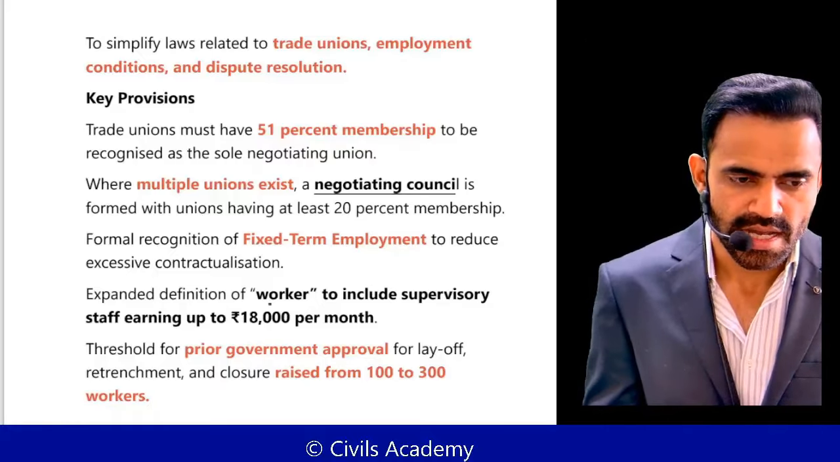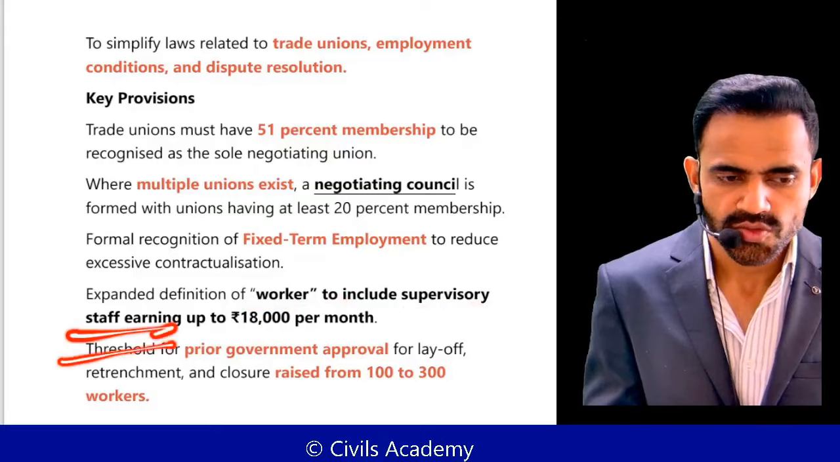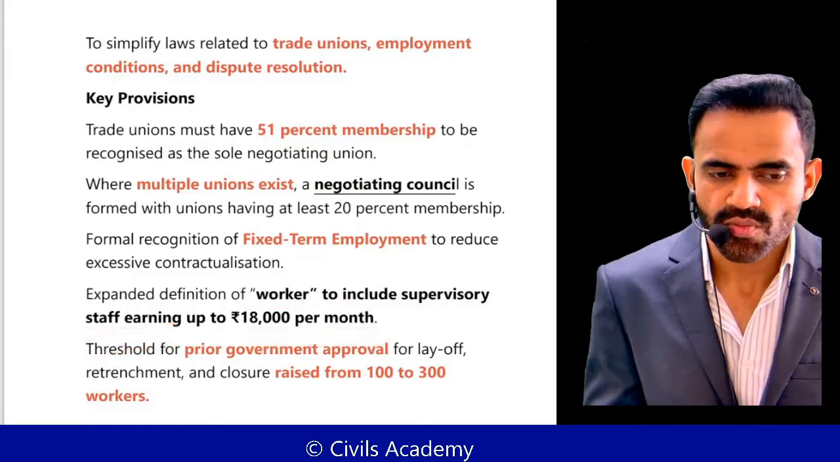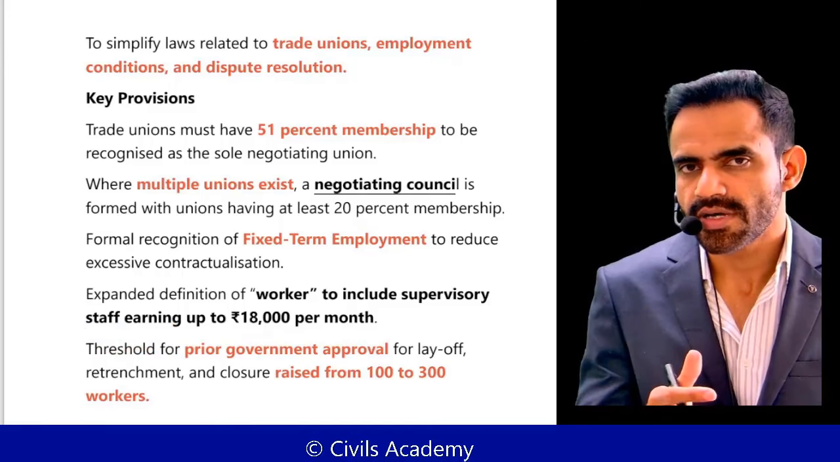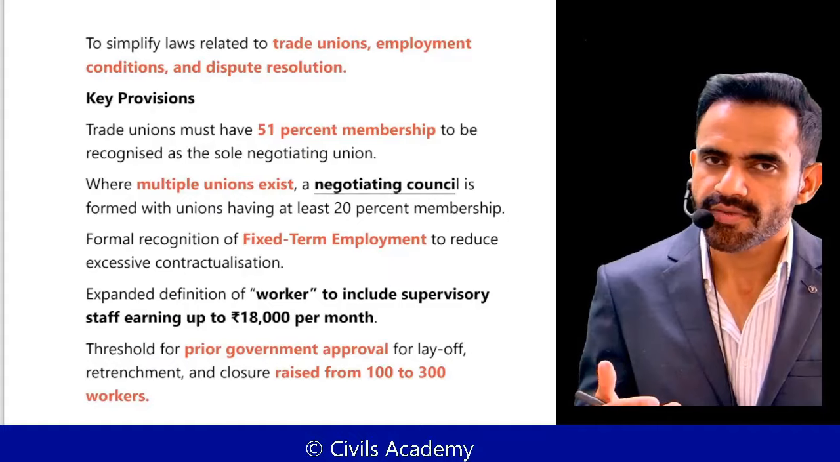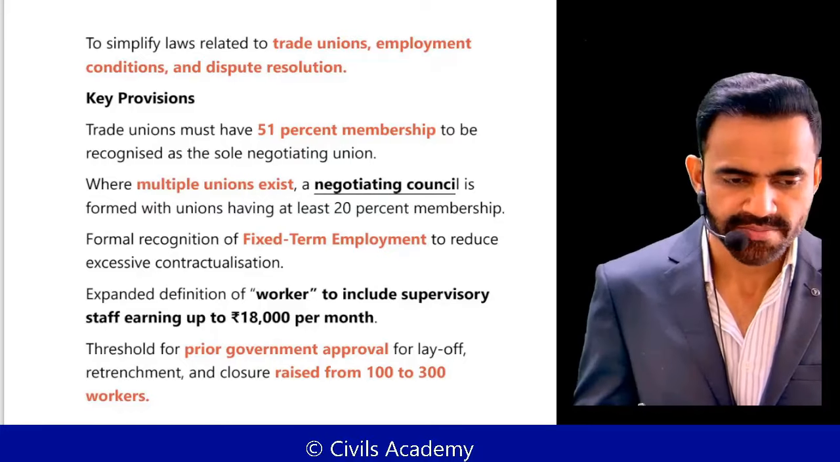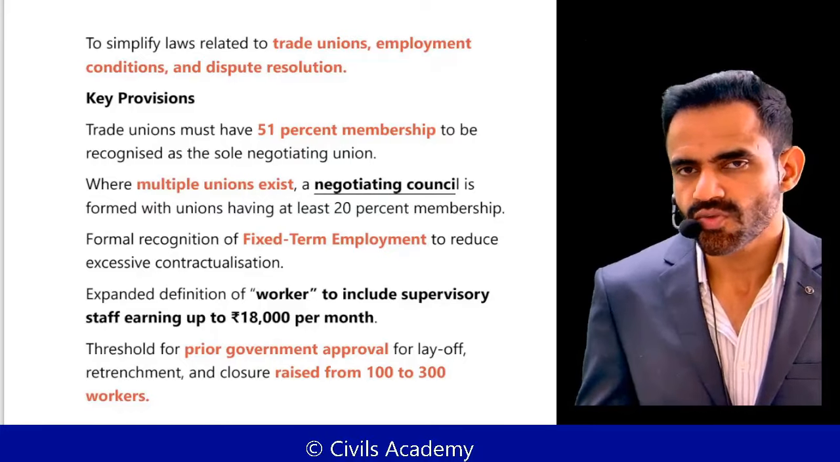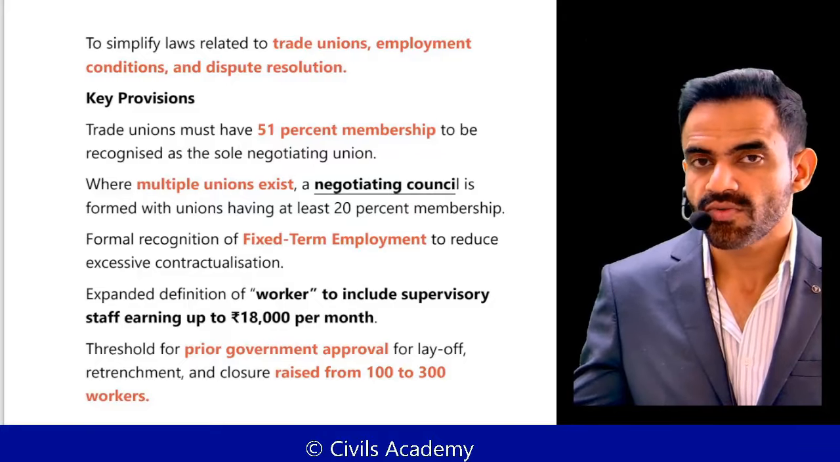Okay, the definition of worker has been expanded to include supervisory staff who are earning up to 18,000. Previously, worker basically meant only certain categories of people were included. Now, anyone who is earning less than 18,000 will be in this category of worker. Okay, even if you are a supervisor. So previously, what companies used to do, they used to give a supervisor title to a worker so that they don't have to follow these rules.